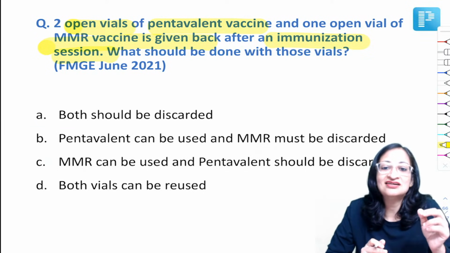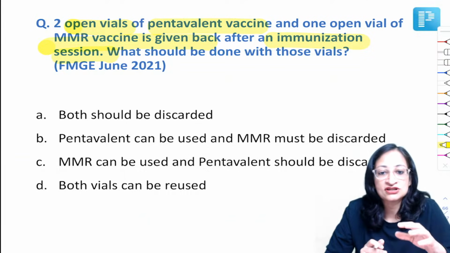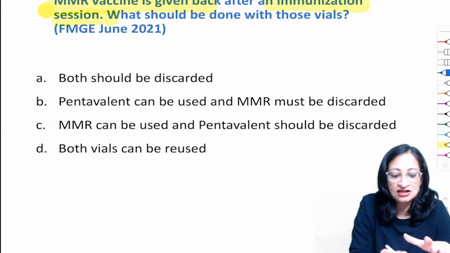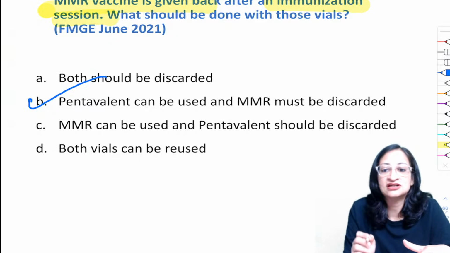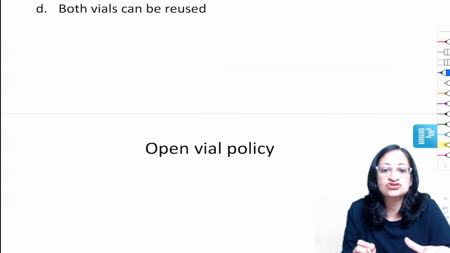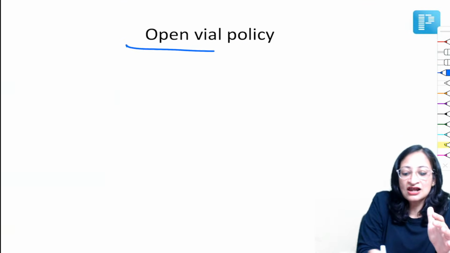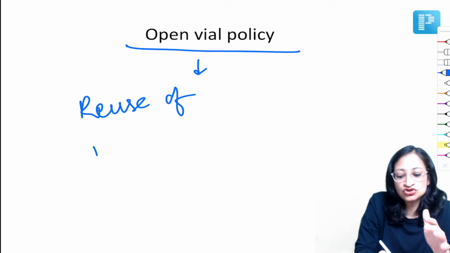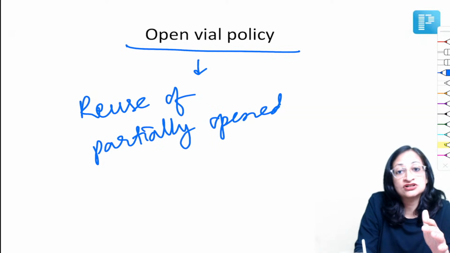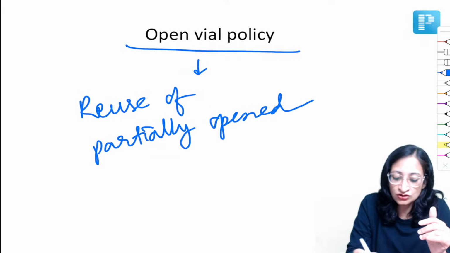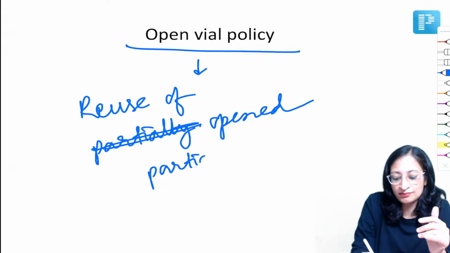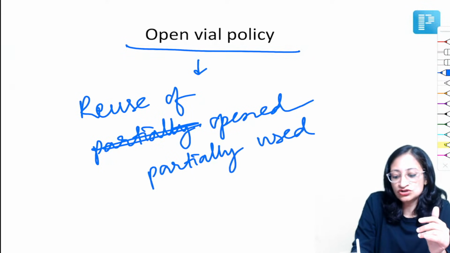So this, friends, clearly is a question on open vial policy. First let us see what the open vial policy is, and by the way you all are right, the answer is pentavalent can be used and MMR must be discarded. Let us discuss a little bit about this policy. The open vial policy promotes the reuse of opened and partially used multi-dose vials.